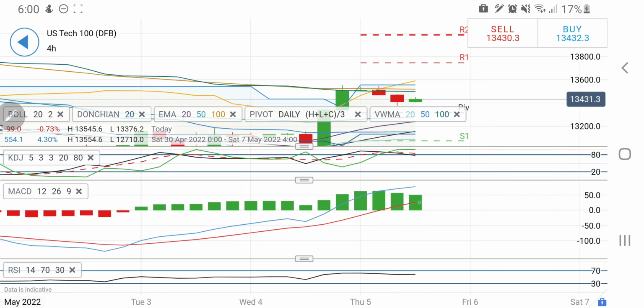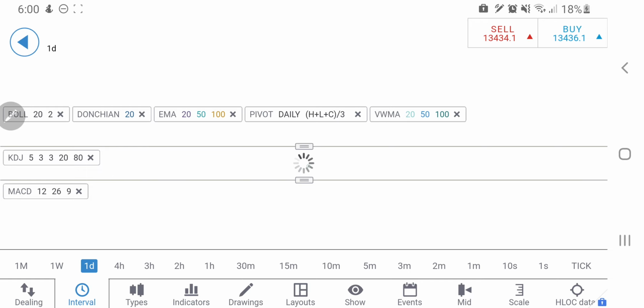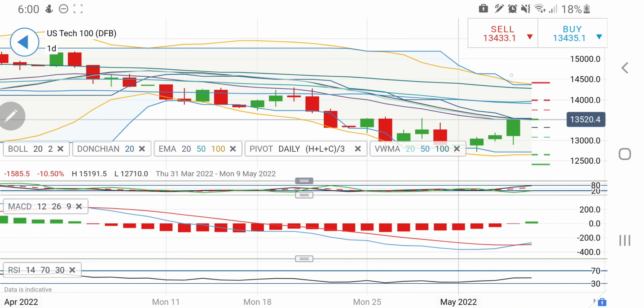Now look at the MACD. MACD is running parallel and trying to converge on the 4-hour charts. RSI is not showing any signs here. Now look at the daily charts. On the daily charts you will see